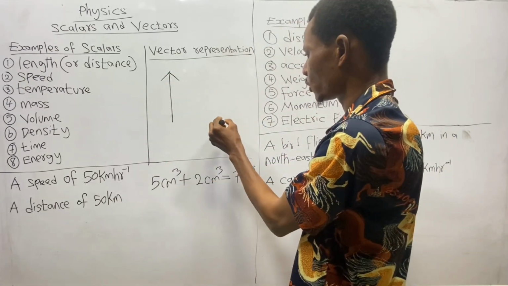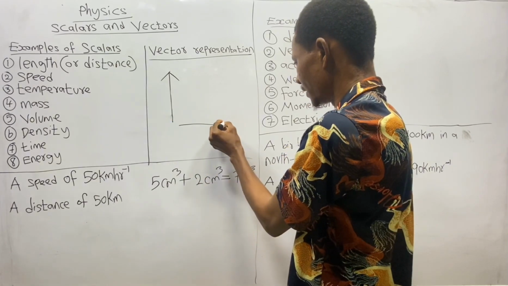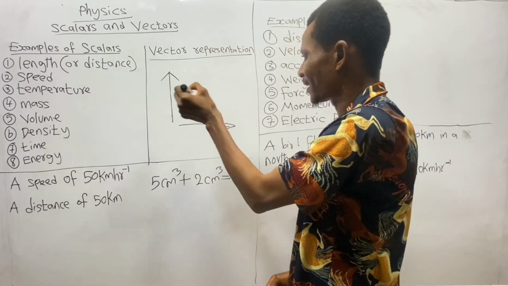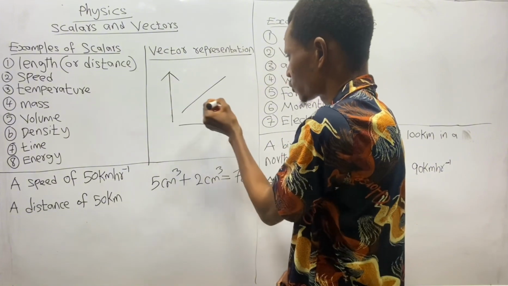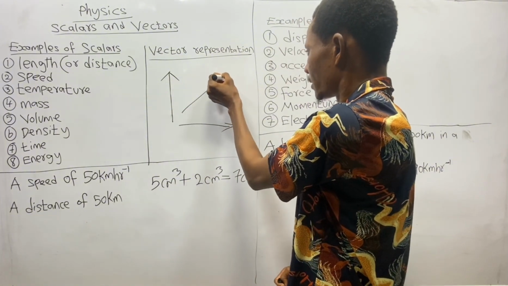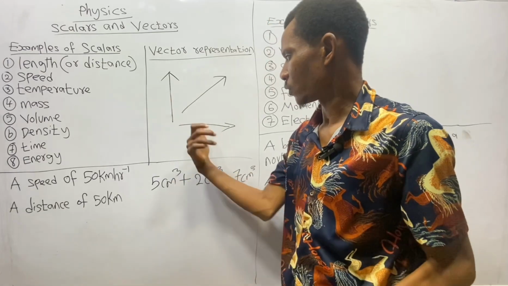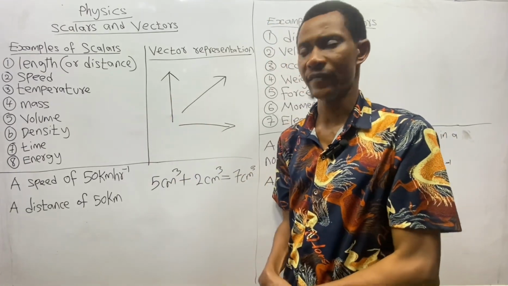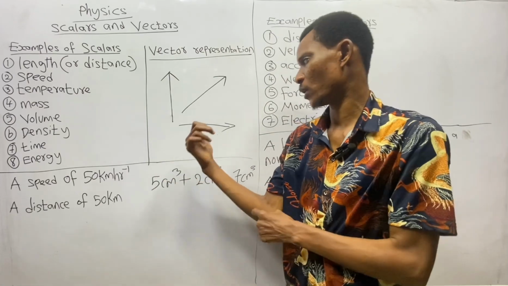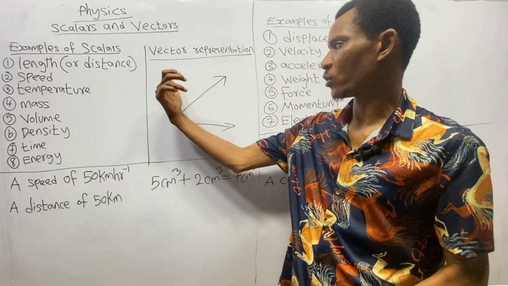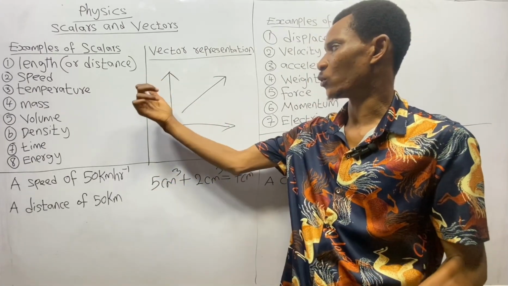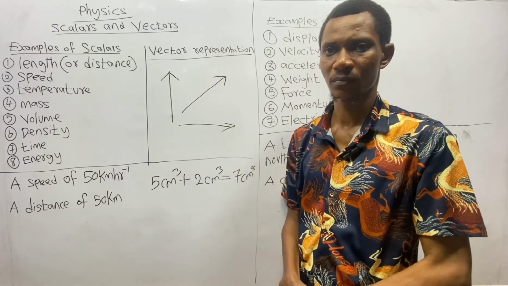It can also be a horizontal straight line with an arrowhead. It can also be a slant straight line with an arrowhead. These are the three ways we can represent a vector. But one thing that is peculiar with the three of them is that they have a straight line with an arrowhead.